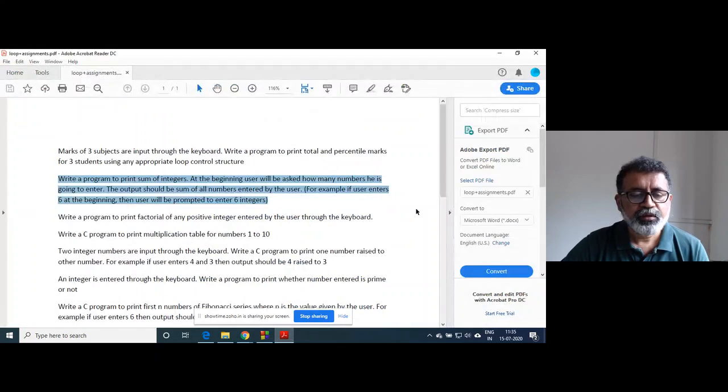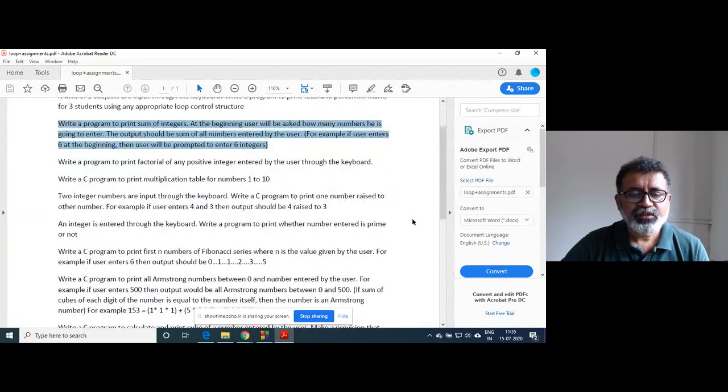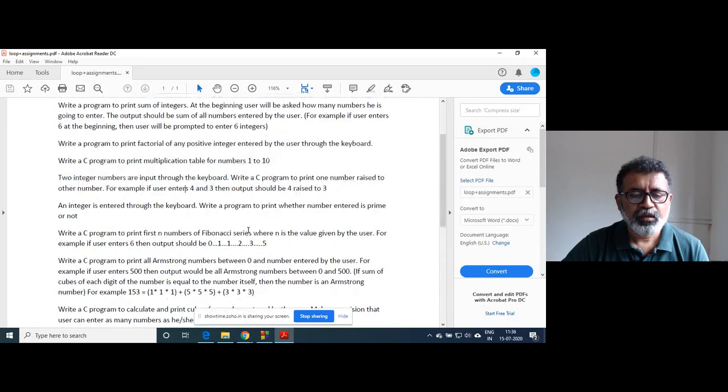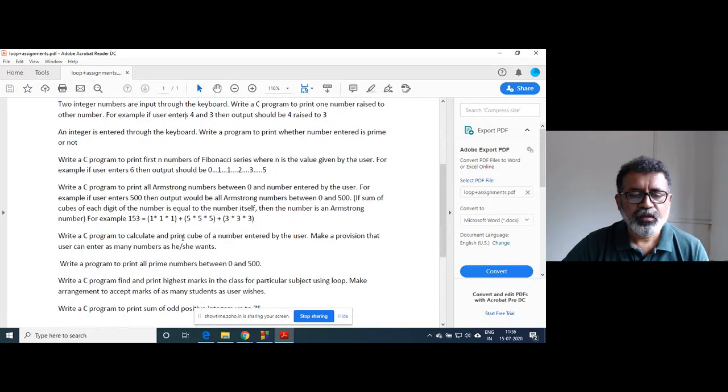Next, let's take the multiplication table randomly. We have already seen that. Okay, we will write this one: write a program to print all prime numbers between 0 and 500.